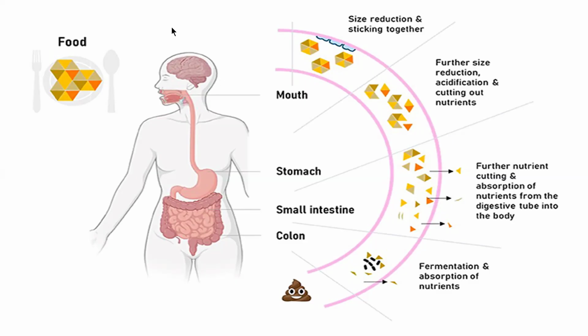So there are five steps in the human digestive system: ingestion, digestion, absorption, assimilation, and then egestion. Ingestion is when you are ingesting food, and egestion is excreting food out of your body in the form of feces.